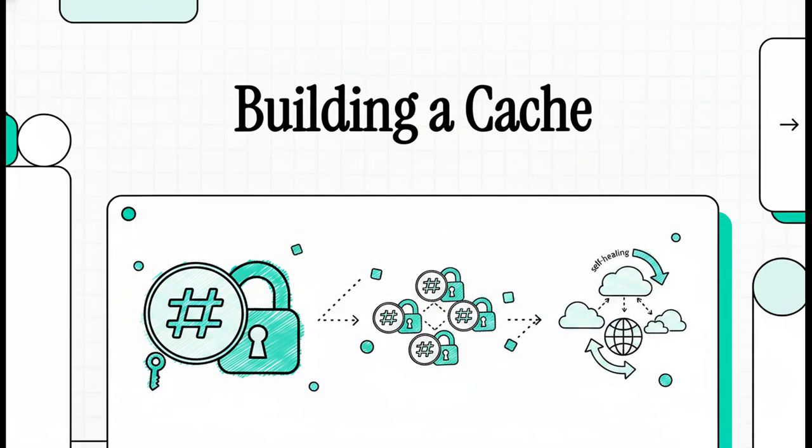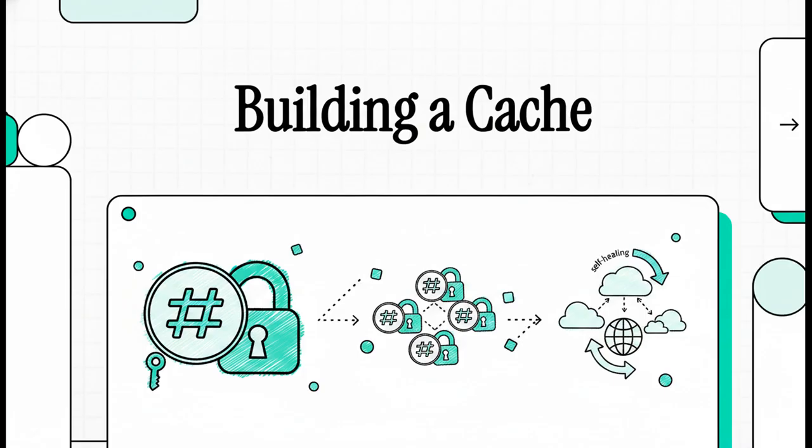Today we are taking an absolutely incredible evolutionary journey. We're going to start with literally the simplest concept in computer science, a single hash map protected by a single mutex. And then we're going to break it, we're going to fix it, and we'll scale it up into an elastic, self-healing, globally distributed architecture.